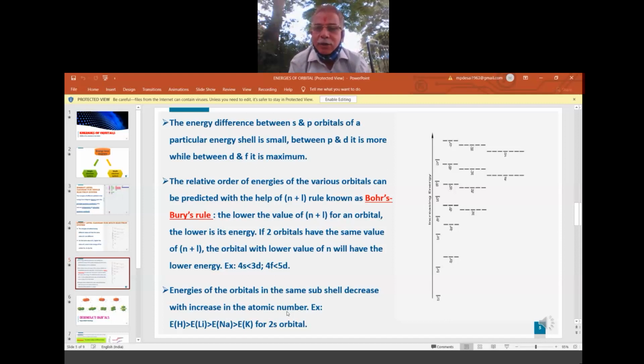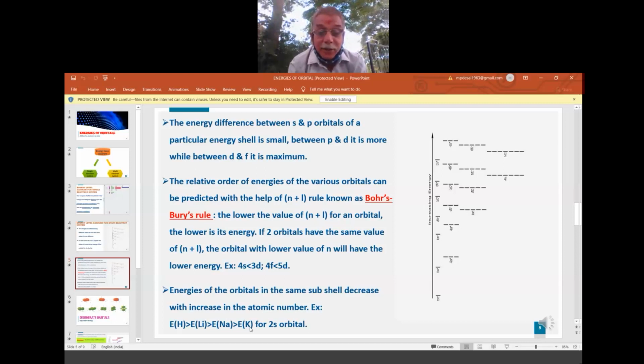When the electron is going far away from the nucleus, it has less control by the nucleus, more freedom. So when there is more freedom, energy is more. That's why the energy of hydrogen is more than lithium, sodium and potassium, because in the case of potassium, the electron is very far away. I am speaking of the last electron.